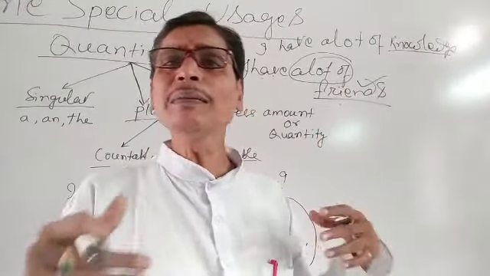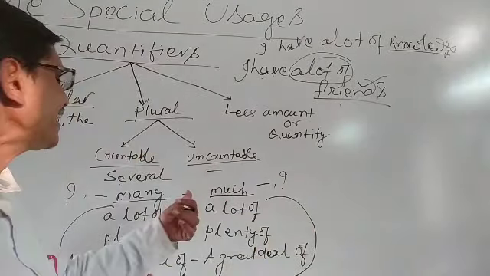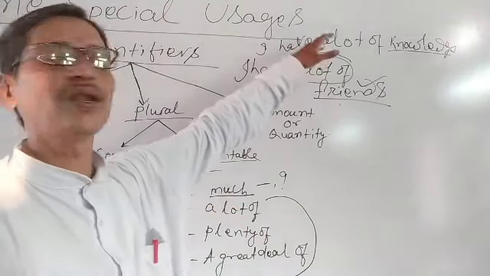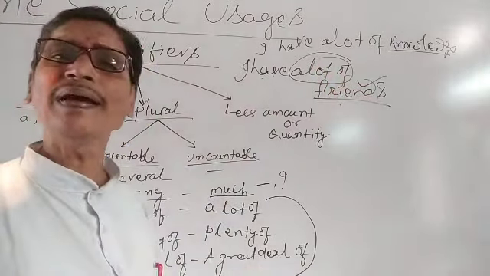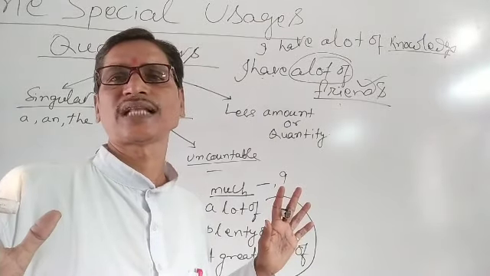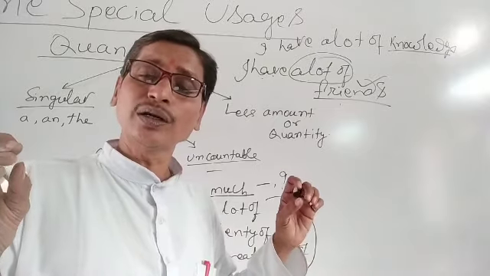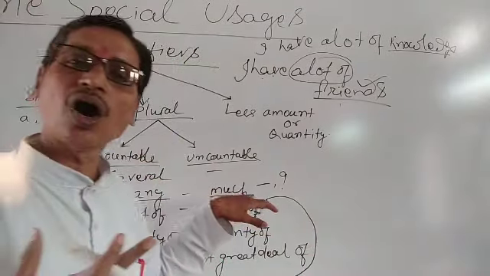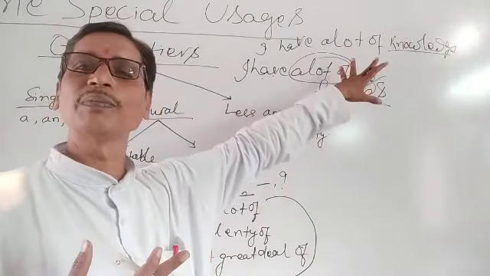So suppose we make it negative or interrogative. In that case we have to use much instead of a lot of or lots of for uncountable nouns. So what will happen? I do not have much knowledge. Do I have much knowledge? When the sentence is negative or interrogative, we use much for uncountable nouns.